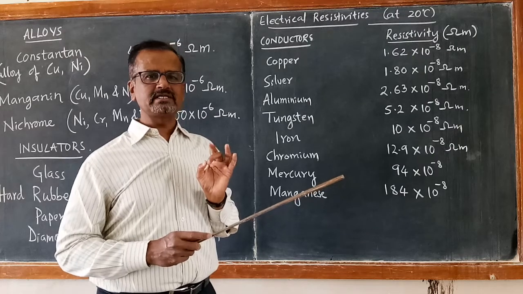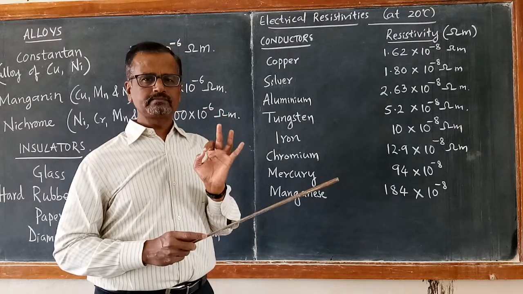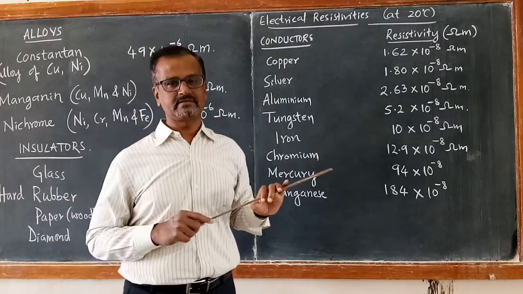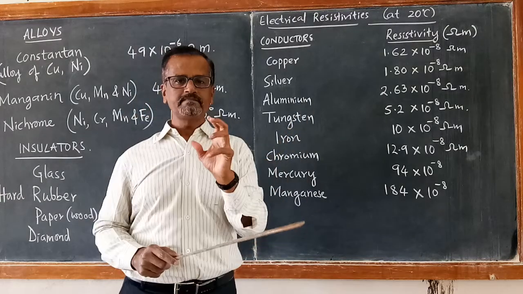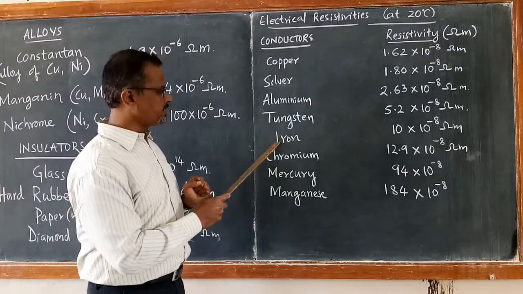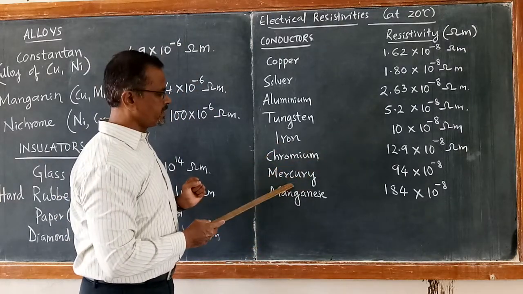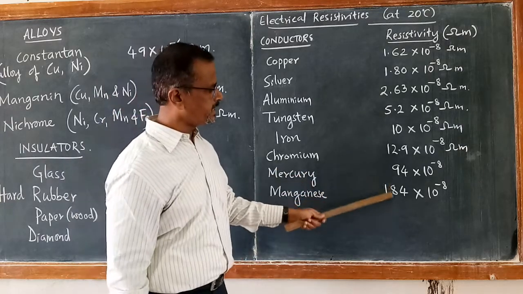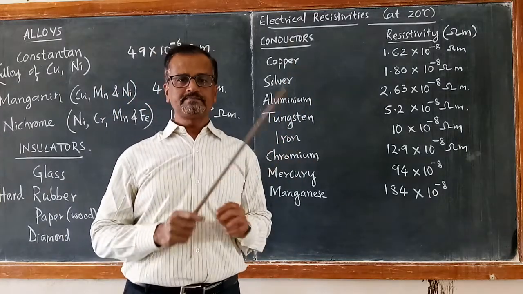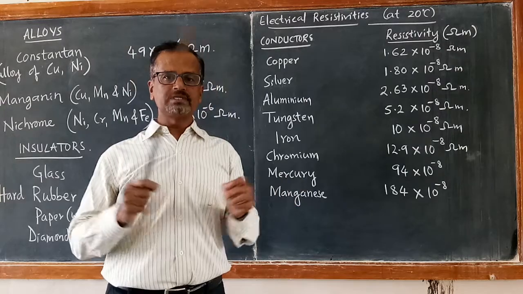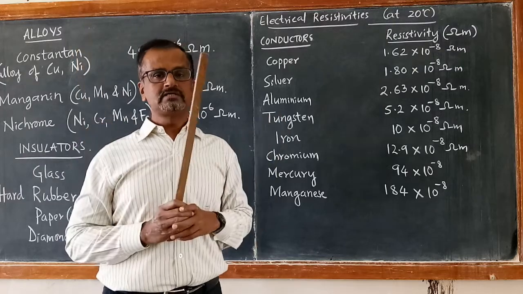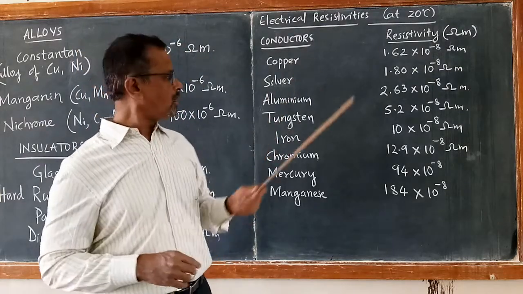Another property of tungsten is that it's a very strong metal. It has very high tensile strength. That's why tungsten is used as the filament in filament bulbs. Okay. Iron has a higher value. Chromium, mercury, manganese have higher and higher values of electrical resistivities. So usually we use copper as a good conductor in wires. The wires we use for the connections of electrical circuits are copper or aluminium.